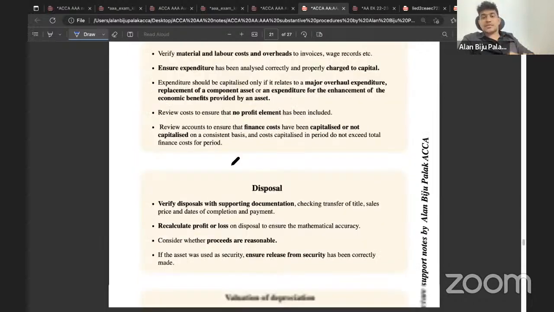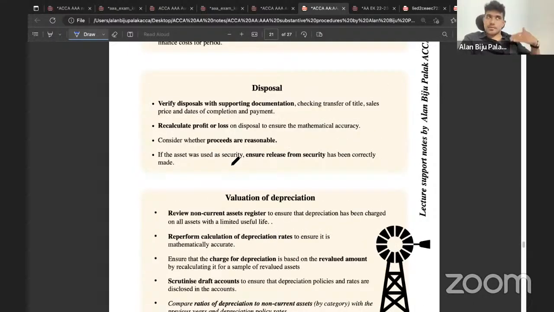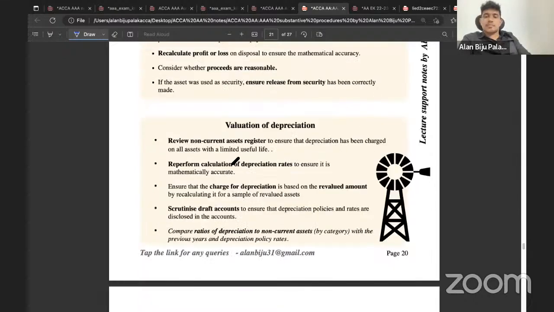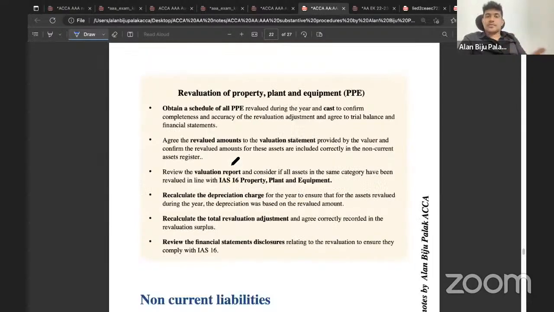The company has disposed of, or sold, some of their assets. The company is requiring the auditor to perform valuation of their depreciation. Then the company has revalued some of their PPE. In all these situations, the procedures will vary. So you need to clearly pick from the scenario what the examiner intends to ask you.